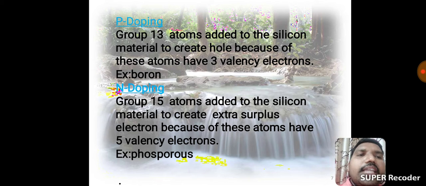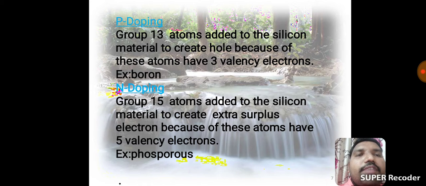Because silicon's valency is 4 electrons, but we should add 5 electrons, there is an excess electron. That excess electron is nothing but an extra surplus electron, because these atoms have 5 valency electrons. Here, for example, phosphorus. Phosphorus is a 15th group atom. Okay, the nitrogen family is nothing but the 15th group atoms.